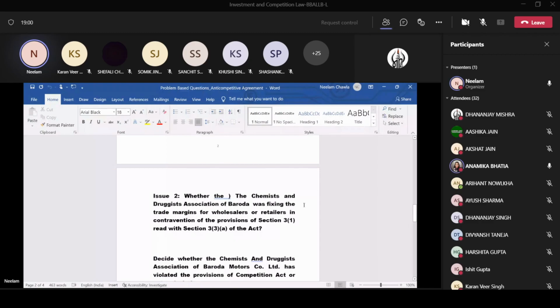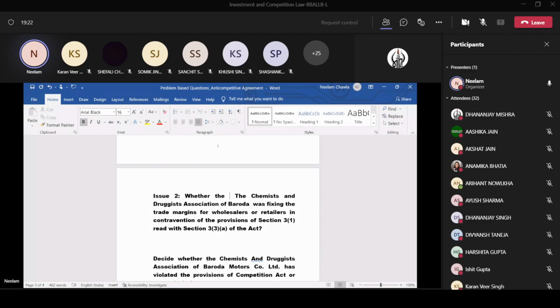Now the next question is this: the second one is whether the Chemist and the Druggist Association was fixing the trade margins for the wholesaler or the retailer in contravention of the provisions of section 3.1 read with section 3.3 of that Act.